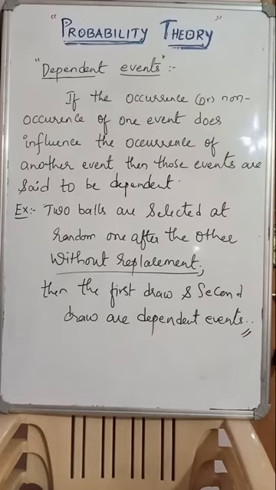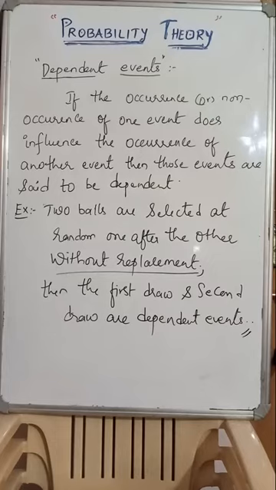When two balls are selected at random one after the other without replacement, then the first draw and second draw are totally dependent events. Definitely.